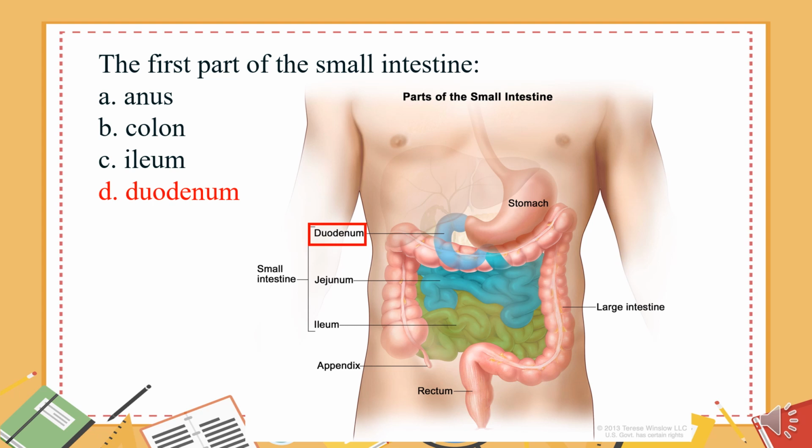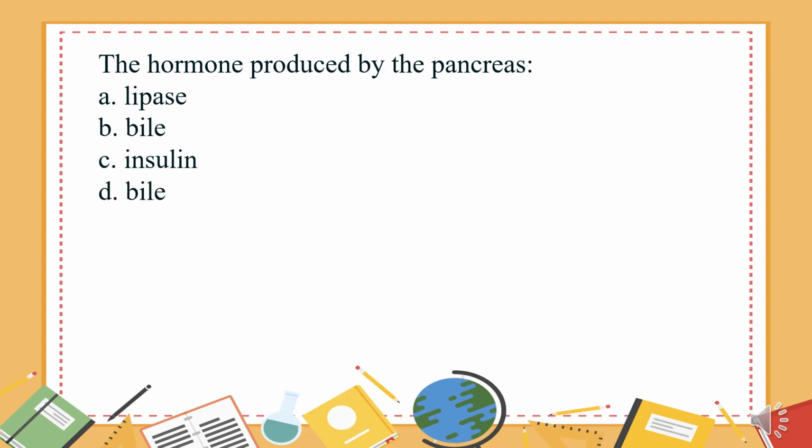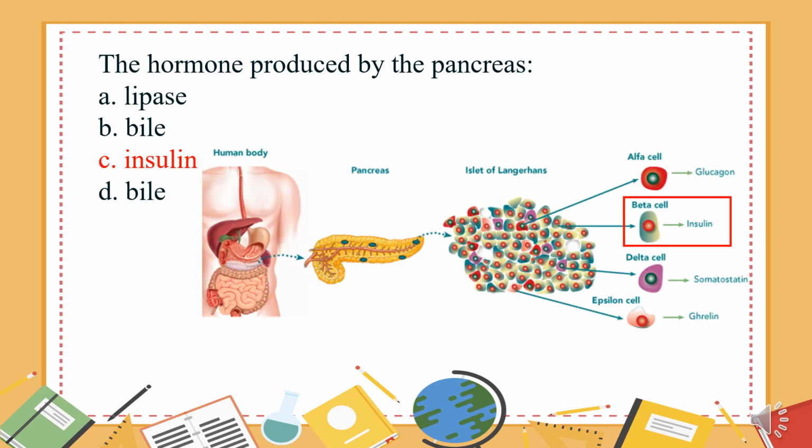Duodenum. The hormone produced by the pancreas. A. Lipase. B. Bile. C. Insulin. D. Bile. The answer is C.